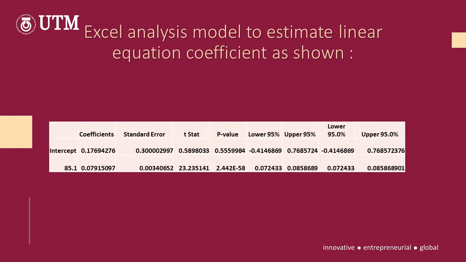Here is the Excel analysis model to estimate the linear equation coefficients as shown below. We have the coefficient, standard error, t-statistic, p-value, lower 95% and upper 95%.